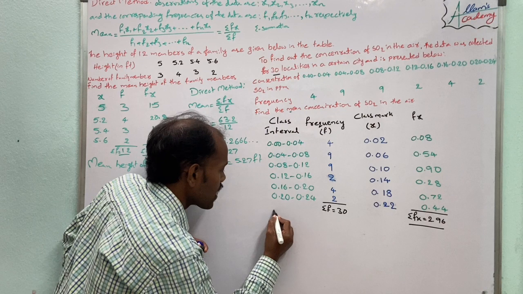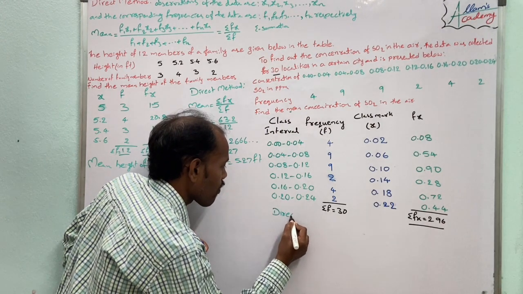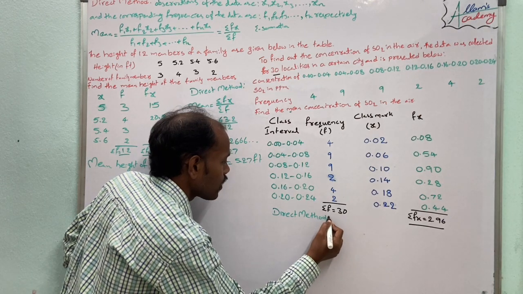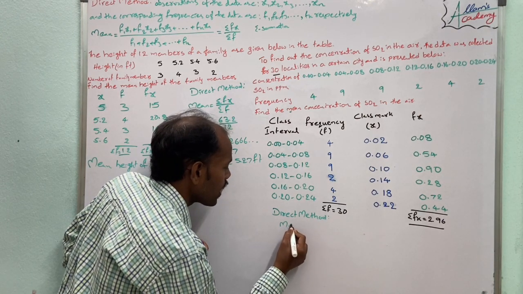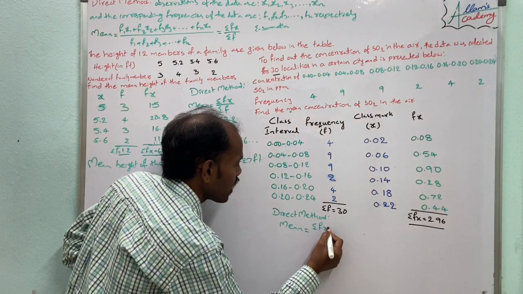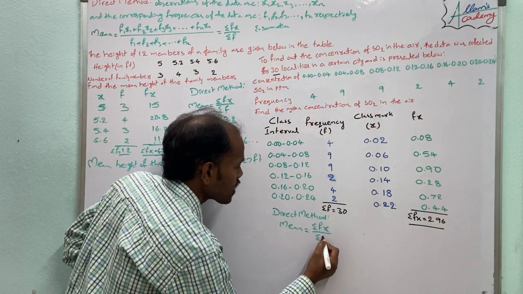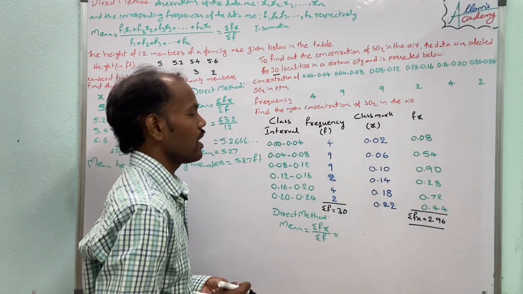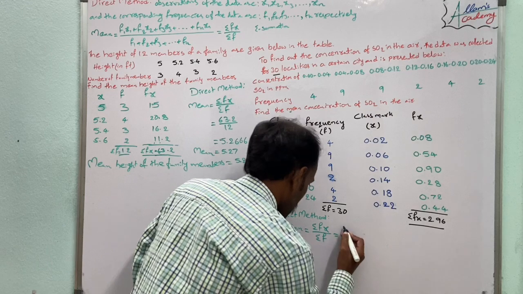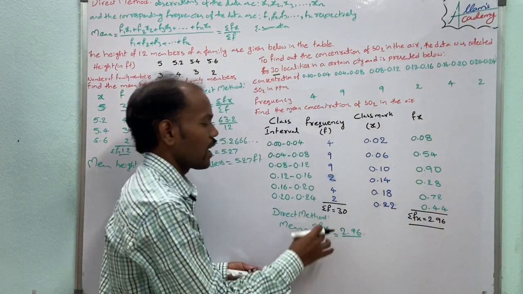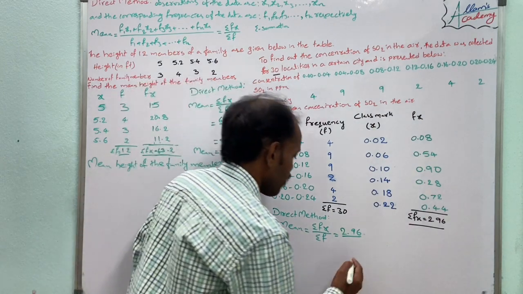Now we find the mean by using the direct method. By the direct method, for finding the mean, the principle is summation fx by summation f, and here summation fx is 2.96 and summation f is 30.